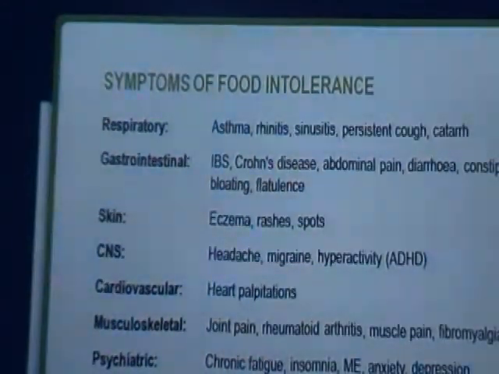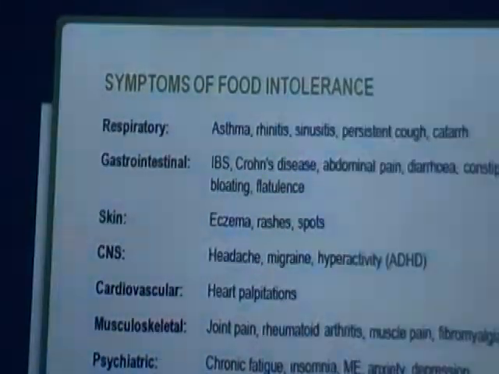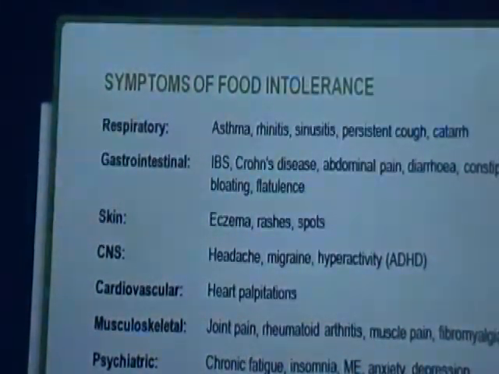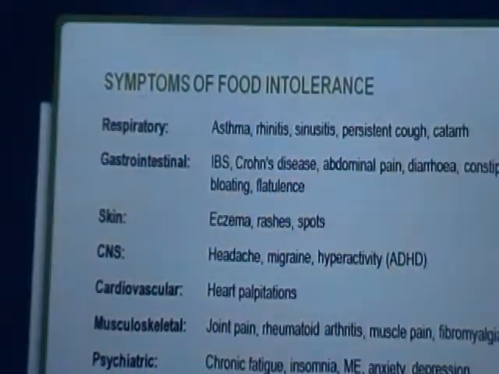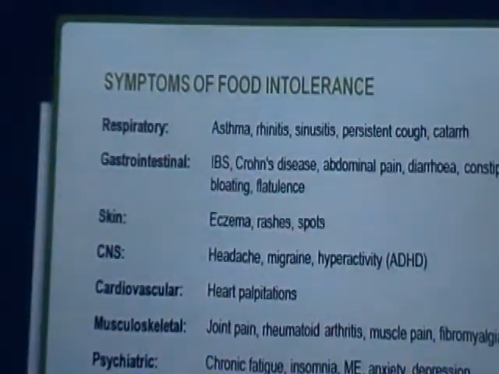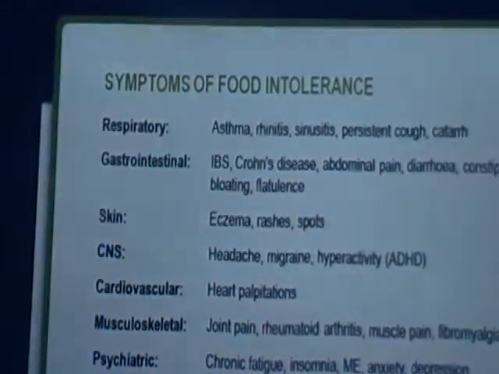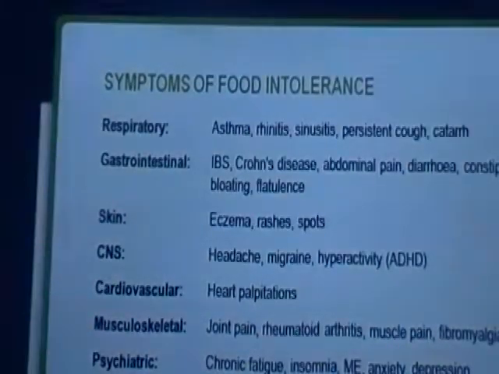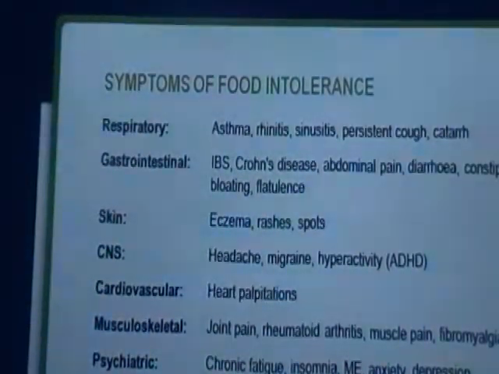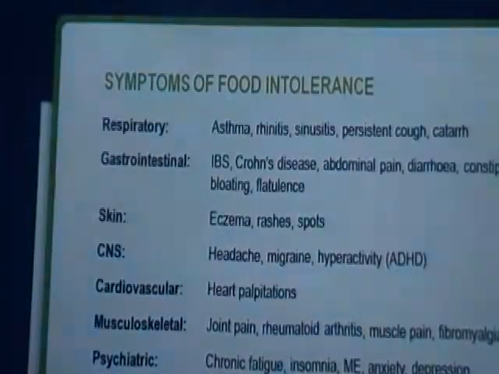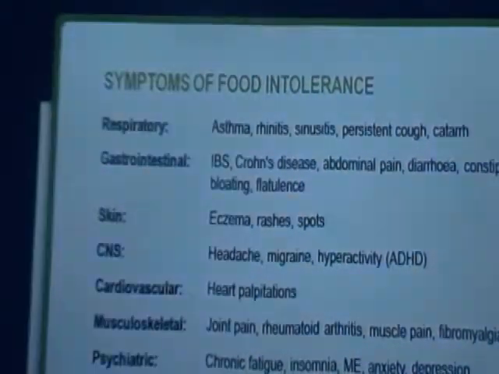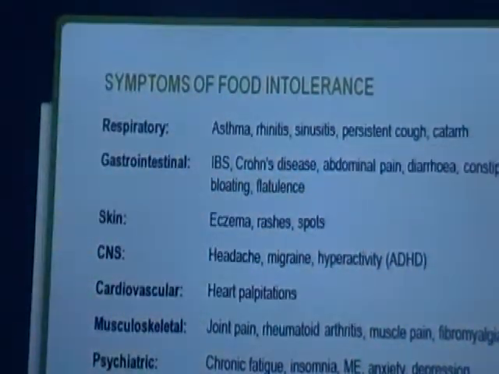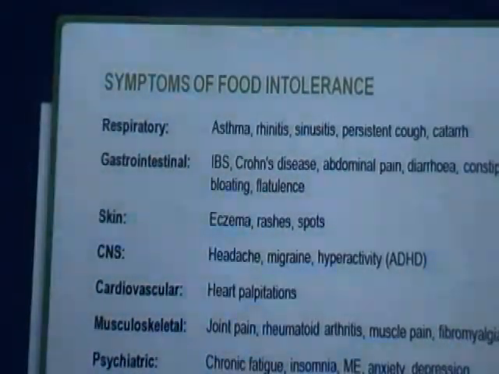With pediatricians or with children, you can see multiple symptoms like chronic fatigue, ADHD, concentration problem, anxiety, behavioral changes, depression, insomnia, weight problem. There are many symptoms involved, and many studies now prove that these symptoms could be one of the reasons due to food intolerance. This is very important to know the root cause of these symptoms.